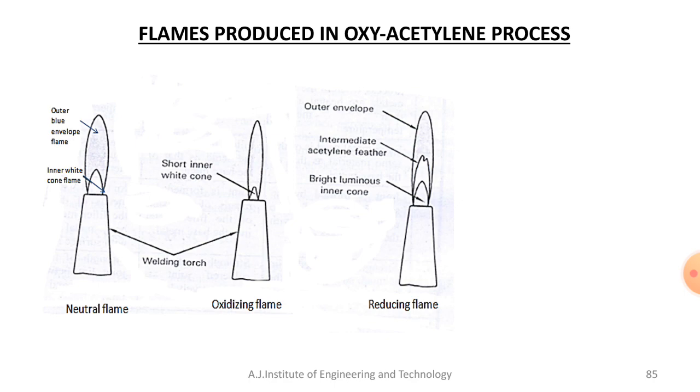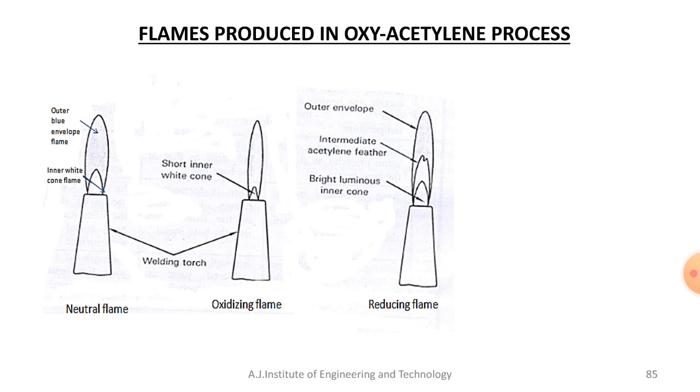That is the main function of a neutral flame, because it is neutral. When equal volumes of oxygen and acetylene are burned at the torch tip, we will get a neutral flame. All the carbon supplied by the acetylene is consumed and the combustion is complete.